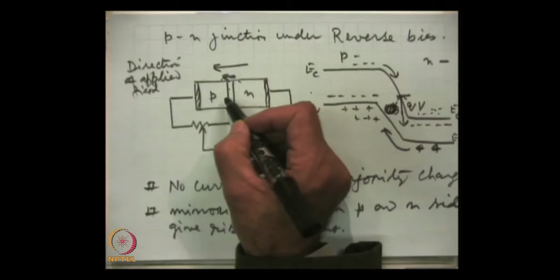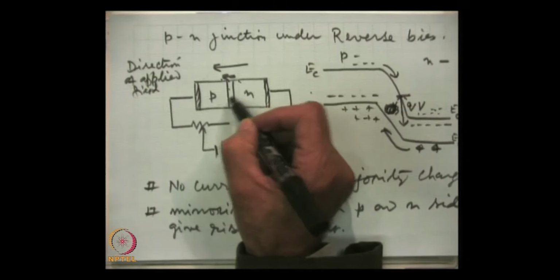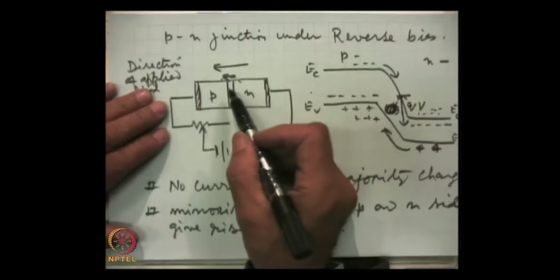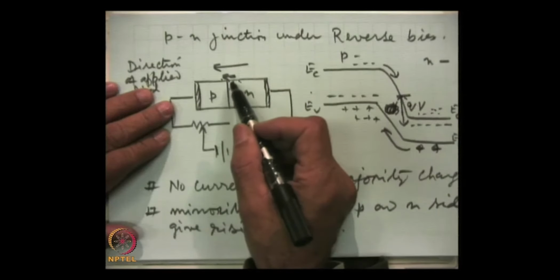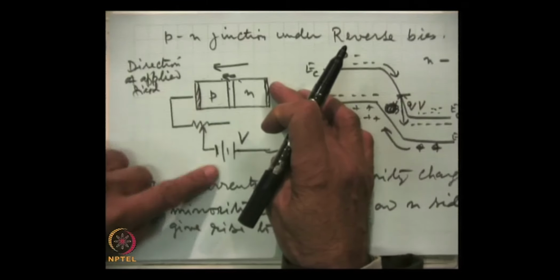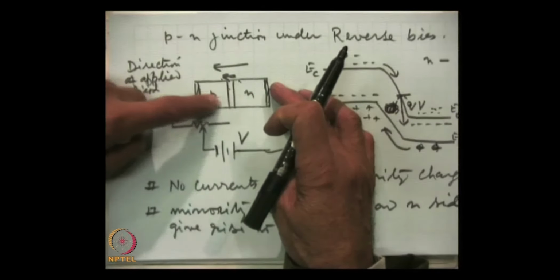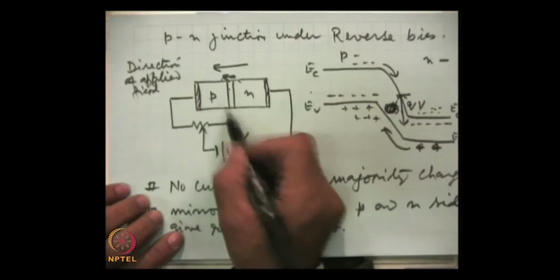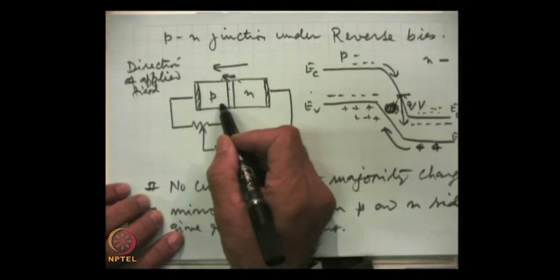Similarly, within the depletion region, they will be able to drift to the other side because of the polarities; holes from here will be attracted by this side, and they will constitute the current.